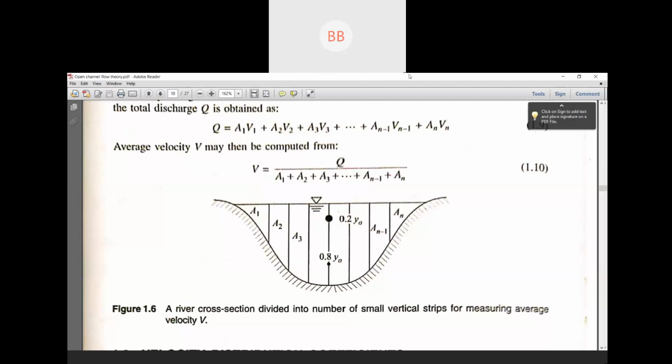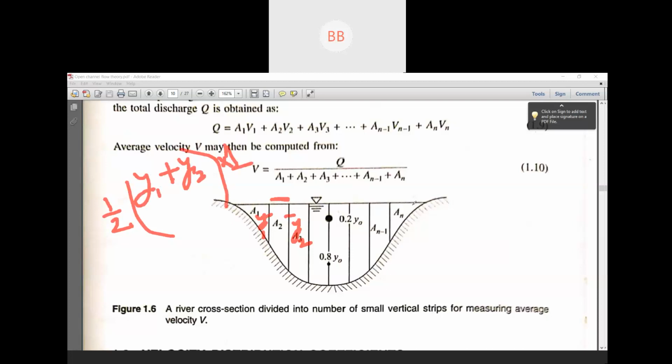Wait, just a minute. See, if you consider this trapezoidal, you can see this line and this line are parallel. This is your y1. Is it visible, Laisram? Yes, sir. This is your y1. This is your y2. So half into sum of the parallel sides, y1 plus y2, multiplied by your vertical distance. If you consider 1 meter, you multiply by 1 meter. So you will find out the area for that particular trapezoidal and so on.